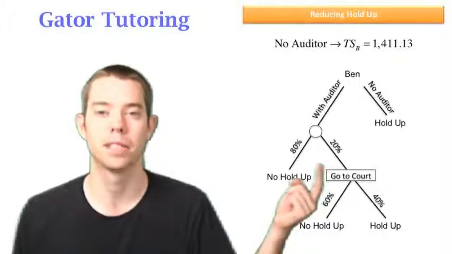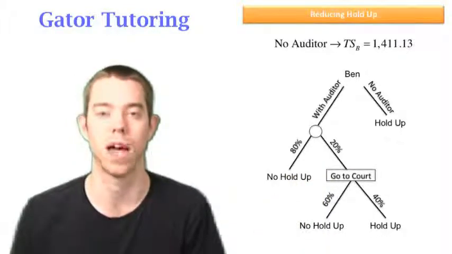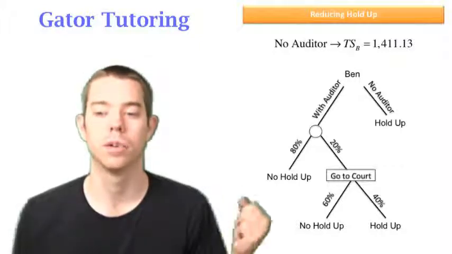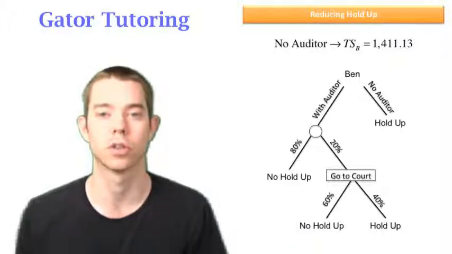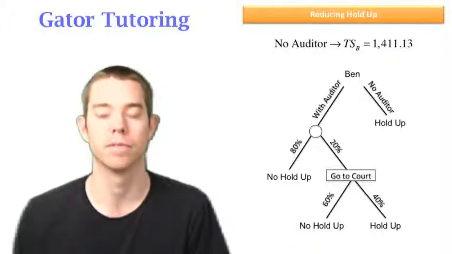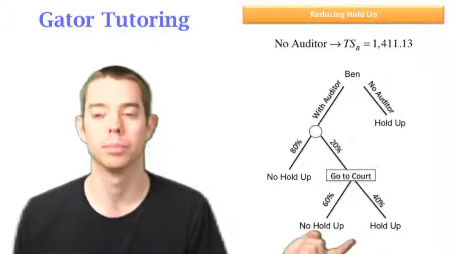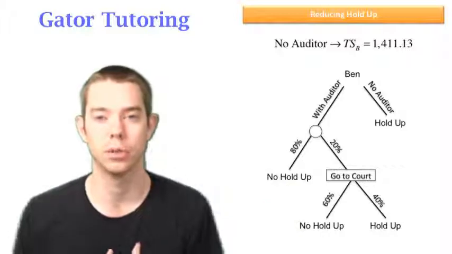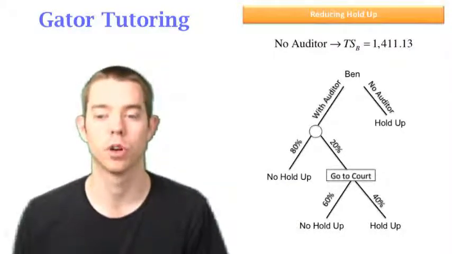20% of the time, it's not that we have the holdup problem, but we go to court because Sam thinks he has a good chance of not having to repay half of his investment. And when they go to court, 60% of the time, we still have no holdup because the court sides with Ben and makes Sam pay back half of the investment. That means 40% of the time, we do have the holdup problem. So this tree is really going to help you organize this next line, so it may be helpful for you to draw it.